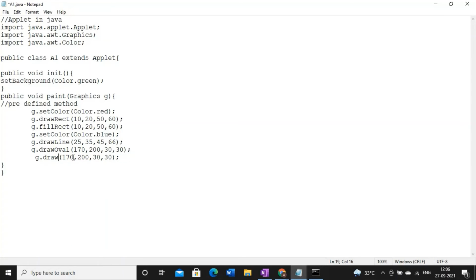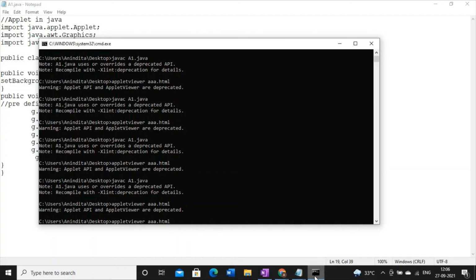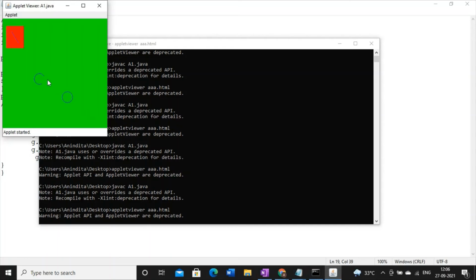For drawing any arc, this is the syntax, draw arc, and then you have to put over here six coordinates. The first two will be the angles. So 90 degrees, 150 degrees. You can write minus 180, plus 180, anything you can write. Plus 180 means 180, and minus 180 you have to write minus 180. And then you can put the x1, y1 and the x2, y2 portion. Yes, this is the arc.